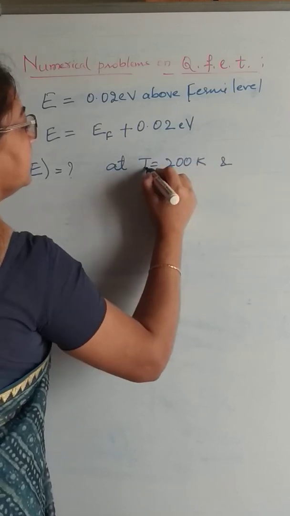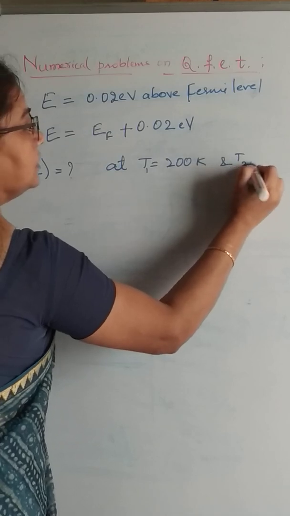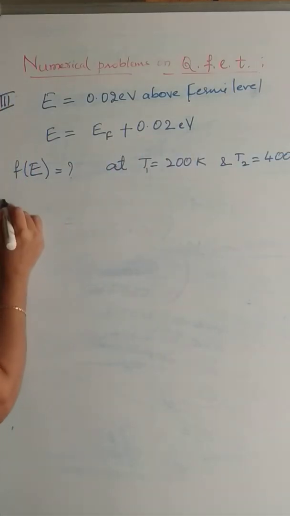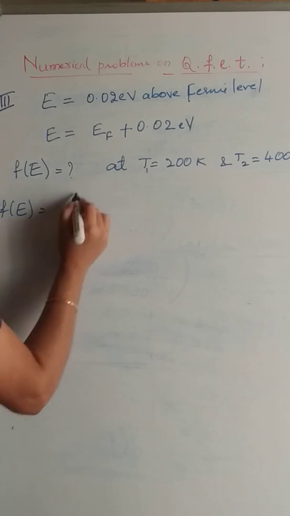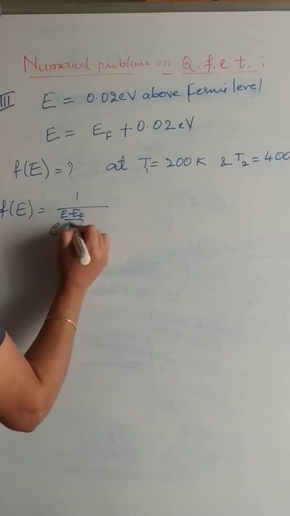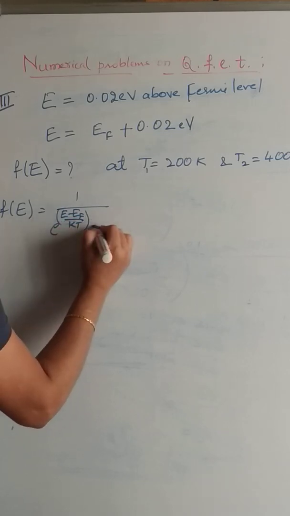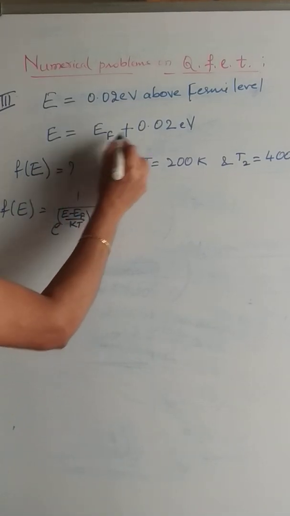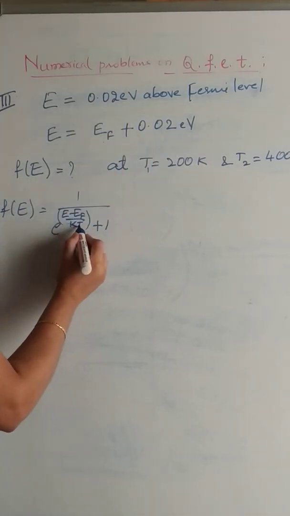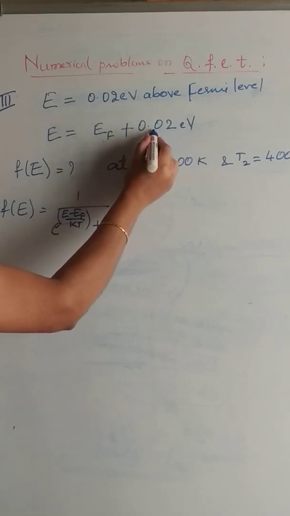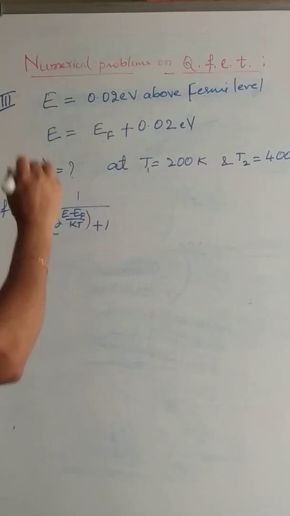at T1 equal to 200 Kelvin, and T2 equal to 400 Kelvin. We know that the Fermi factor is given by 1 by e to the power of (E minus EF) by KT, plus 1. Here E is given as EF plus 0.02 electron volts, which you need to convert into joules.